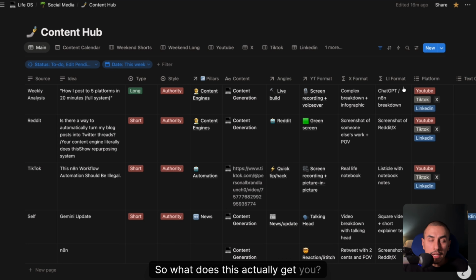So what does this actually get you? It's about 20 minutes per batch, diverse content across pillars, angles, formats, all tracked automatically. No more scrambling, just record, review, and schedule.